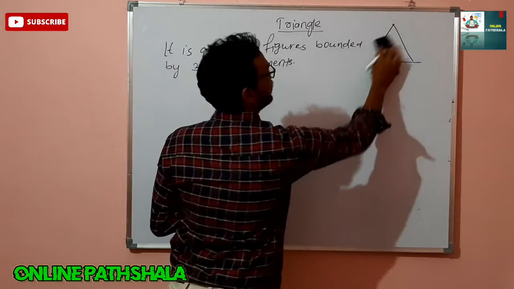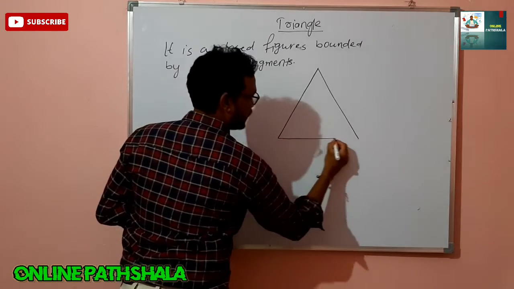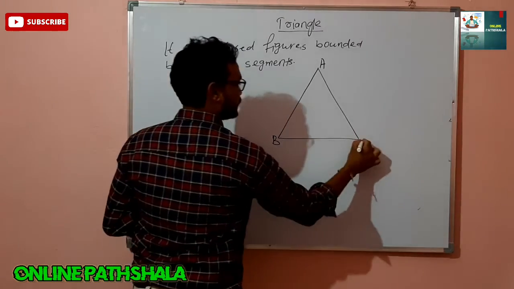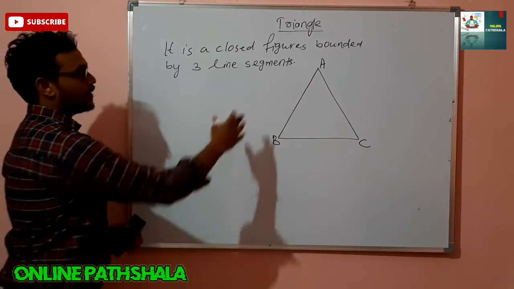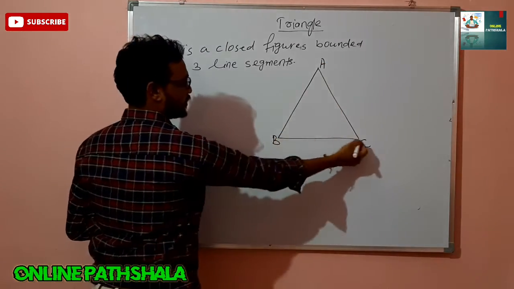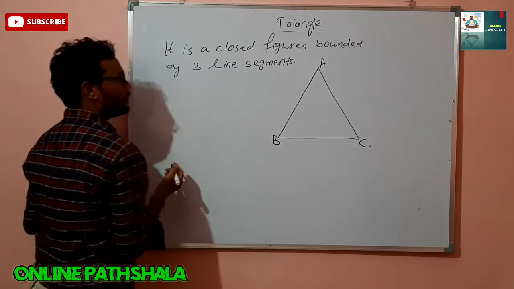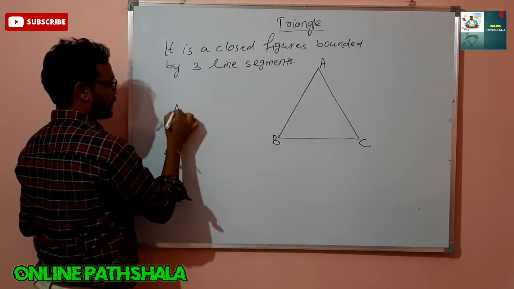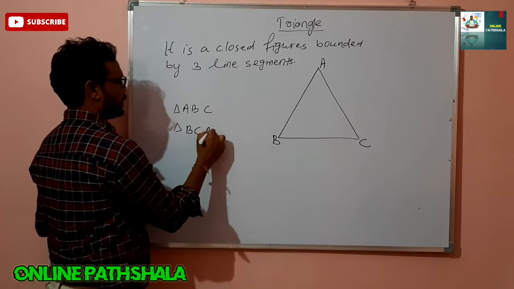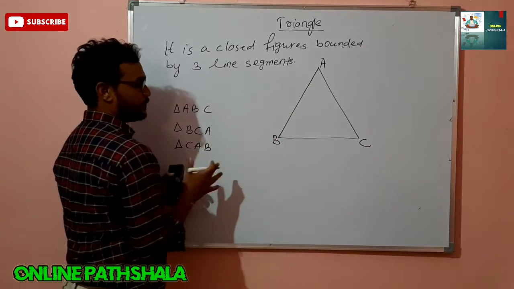Look at this picture. You can see the first, second and third line, and it is a closed figure. You can give it a name. These are the vertices. This is also a vertex, and the plural form of vertex is vertices. So mathematically we can write this as triangle ABC, or triangle BCA, or triangle CAB. Any name you can give to this triangle.